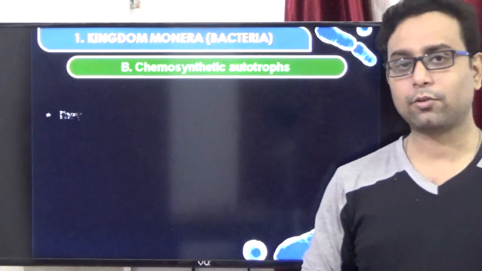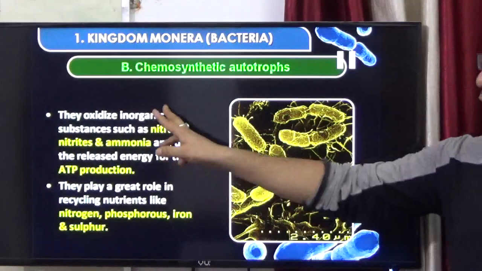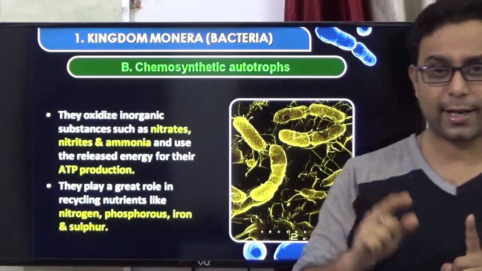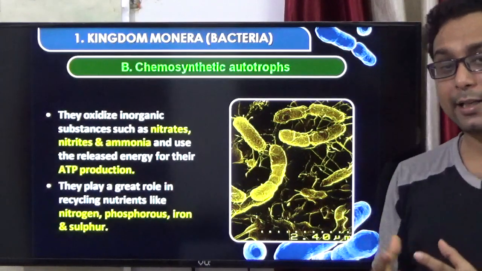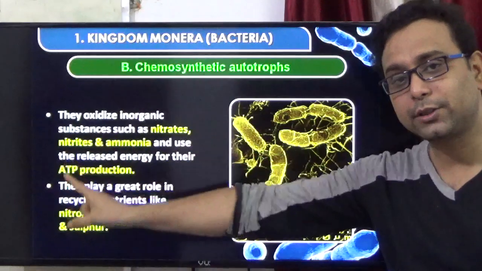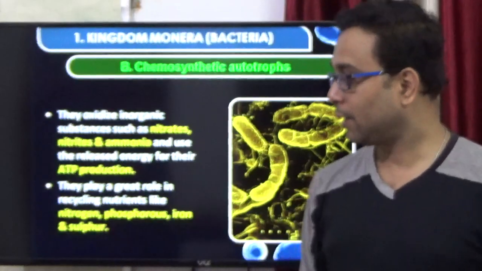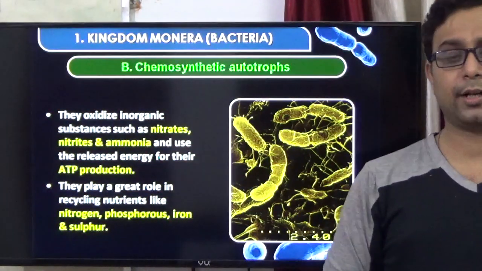Now we discuss the chemosynthetic autotrophs. That means they oxidize inorganic substances such as nitrates, nitrites or ammonia to produce energy in the form of ATP. So they ultimately produce energy, right? But in which form? In the ATP form. They play a great role in the recycling of nutrients.